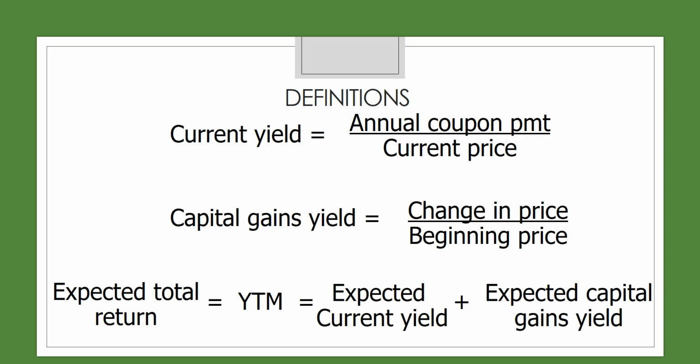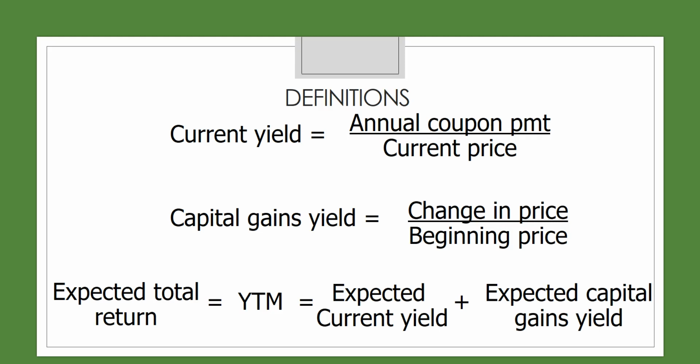There are some other yields that we need to be aware of. First is the current yield. The current yield is equal to the annual coupon payment divided by the current market price of this bond. The capital gains yield measures stock price appreciation. So it's the change in price from when you bought it to when you sell it divided by the beginning price. And the expected total return is equal to the current yield plus the capital gains yield.